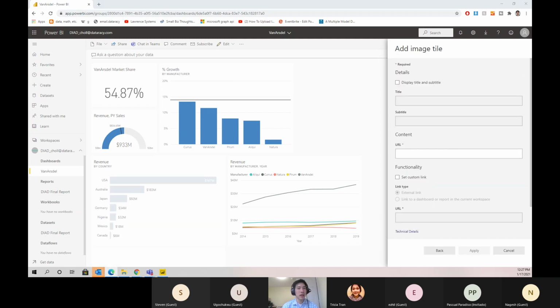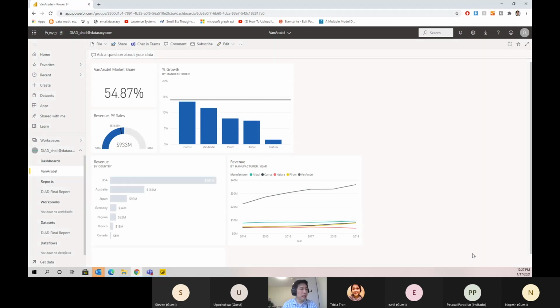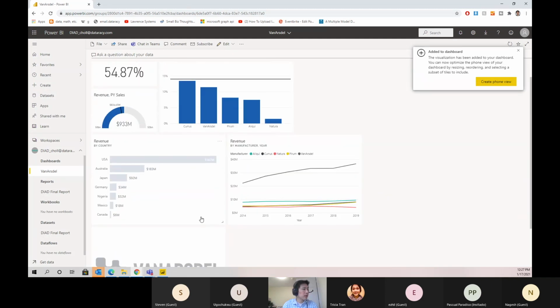And then in the URL box, I'll put this in the chat for everyone to use. Go ahead and drop this URL into the URL content. And go ahead and click Apply. So we just added that image from that URL here.